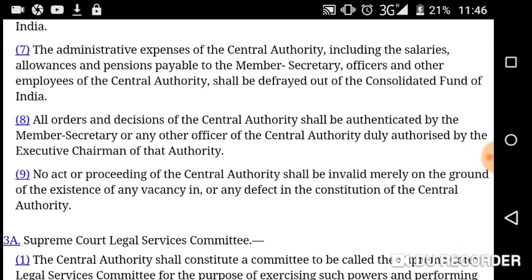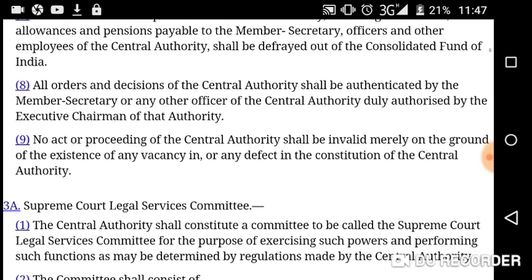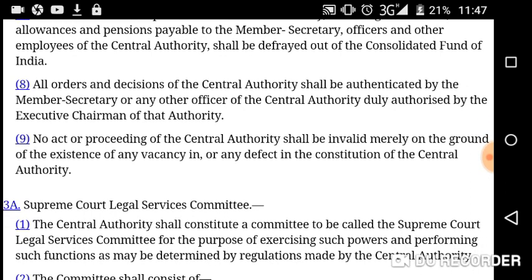Subsection 7, the administrative expenses of the central authority, administrative expenses, okay, including the salaries, allowances, and pensions payable to the members, member secretary, officers, and other employees of the central authority, shall be defrayed out of the Consolidated Fund of India. It is the Consolidated Fund of India because it is at the central level. That's why.